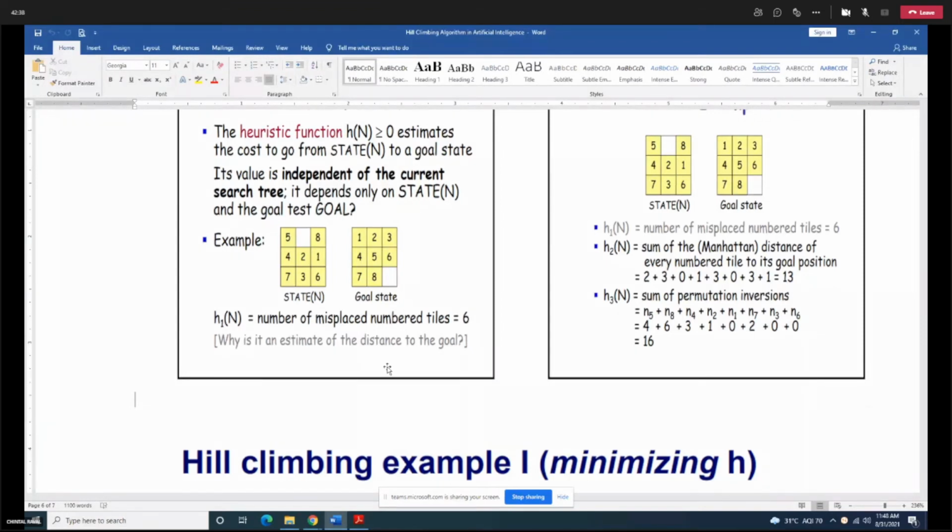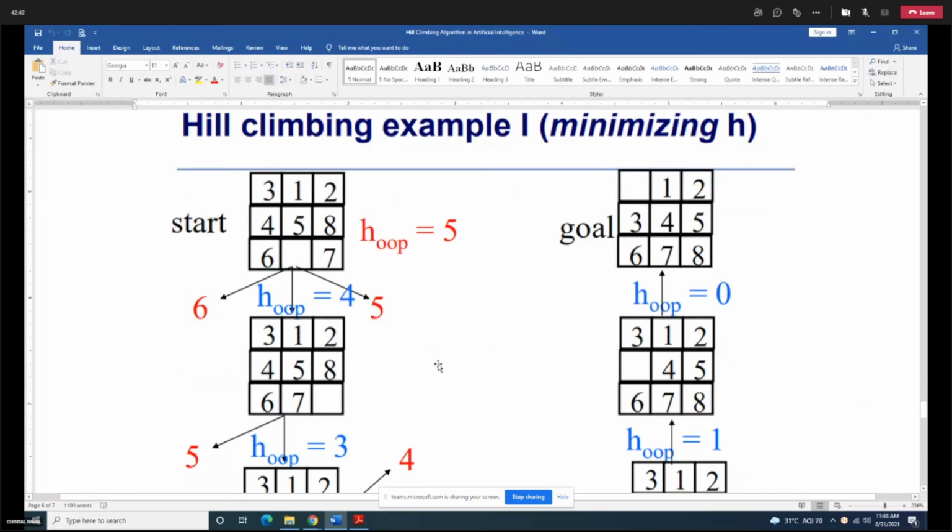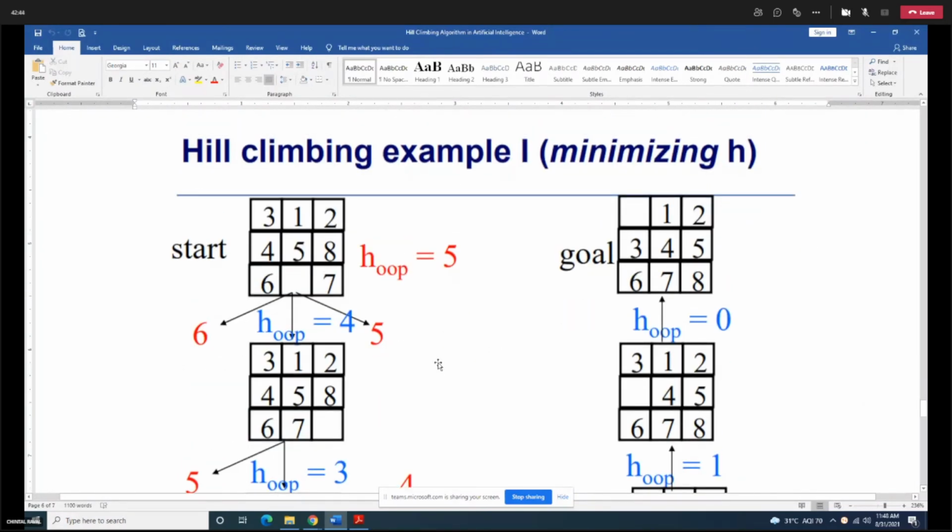Now for hill climbing on the 8 puzzle problem, what we need to do is minimize the cost of h. The goal state is achieved when h is equal to 0. So if you are minimizing h, then you need to look for values which are less than your current state.